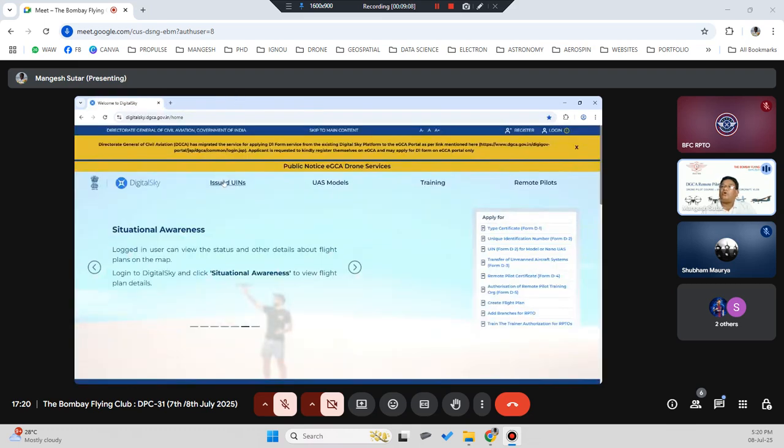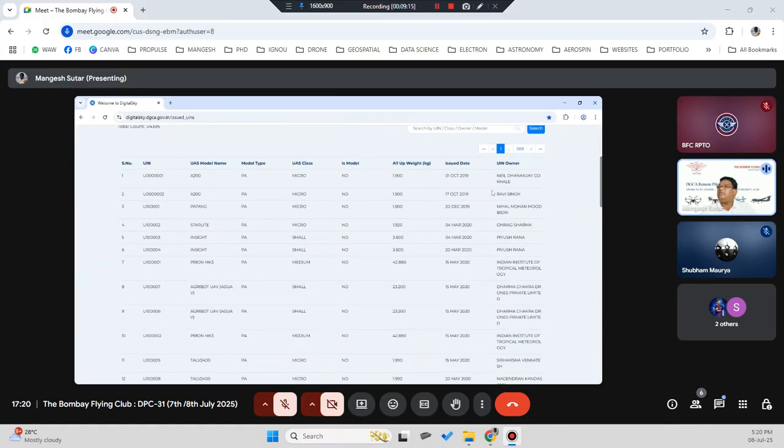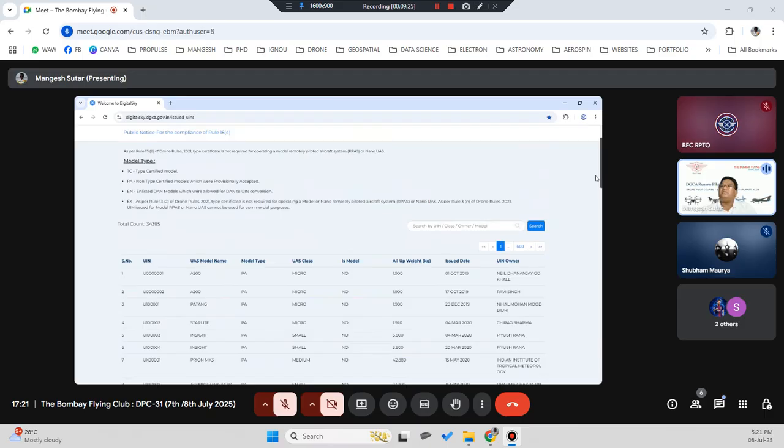If you see on the top, these are some tabs. You can see the UIN number. Right from the first, UIN U00001 is given to A200. This is a micro. But if you see, the model type is PA. PA means a non-type certified model which was provisionally accepted.